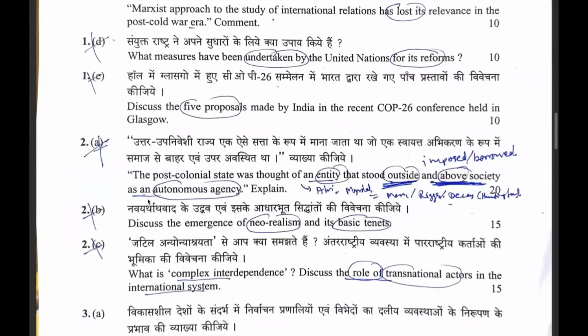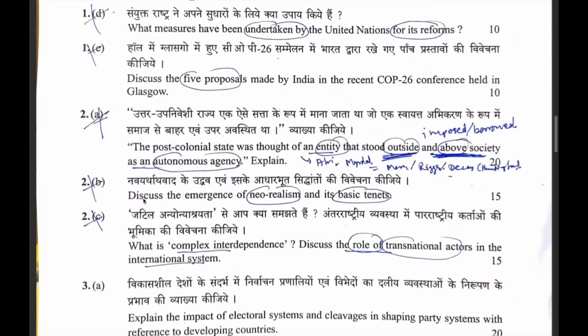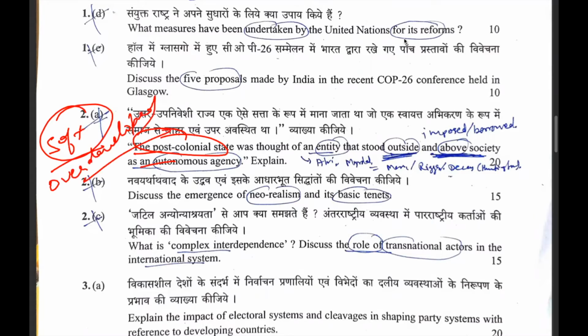Now, the question is then asked from the post-colonial state, where the post-colonial state was thought of as an entity that stood outside and above society as an autonomous agency. So they have asked the question regarding the role of the state in colonial and post-colonial societies, where they are asking about the concept of the soft state, or the concept of the overdeveloped state. So both of them you have to mention in this answer.